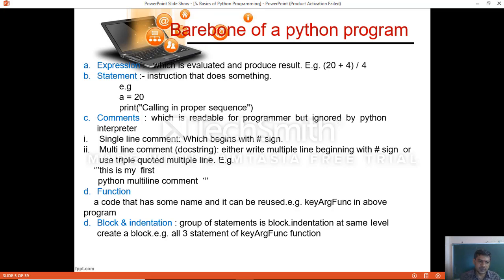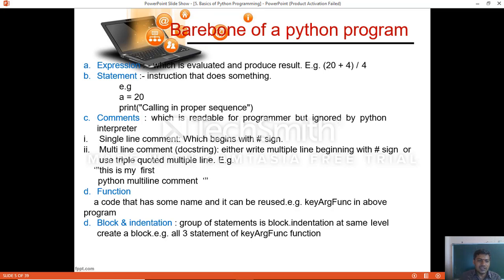Then what is a statement? An instruction that does something, like printing a message or assigning a value to a variable, all of which we call a statement. So for example a equal to 20, the variable which we defined, we initialized the value. Then a print statement, simply printing the message.